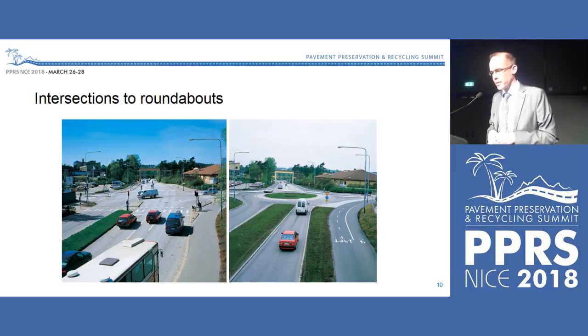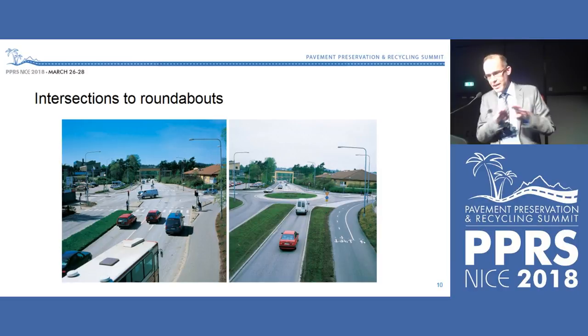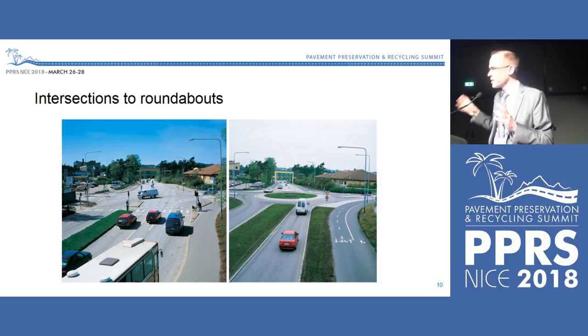On the picture to the right, it has been reconstructed to a roundabout. And the level of energy, if there is a crash in that situation, is much less severe; it will be another kind of crash. But what is interesting with these two pictures is that the number of accidents in both cases is approximately the same, but the outcome of the accident is not as severe in the roundabout situation. So this is a Vision Zero solution.